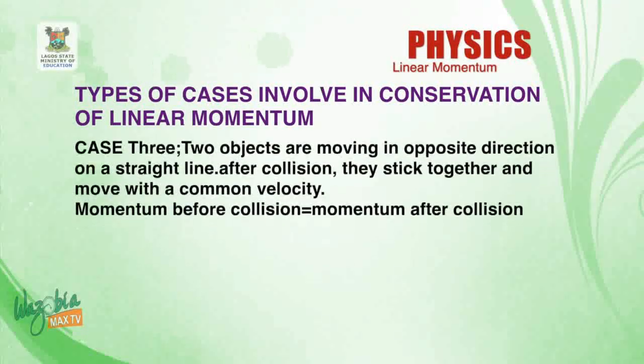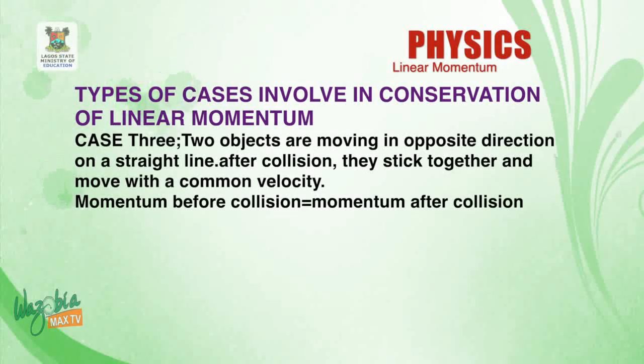The third case is very funny and it looks so interesting. It says that two objects with different masses are moving in opposite directions. Maybe one is coming from the east, one is coming from the west, so they are facing each other. So I guess that one is going to have a negative sign because they are moving in opposite directions. After collision, they stick together and move with a common velocity.